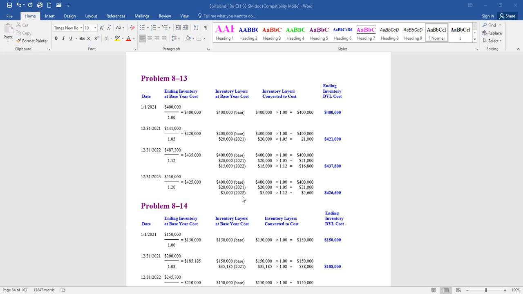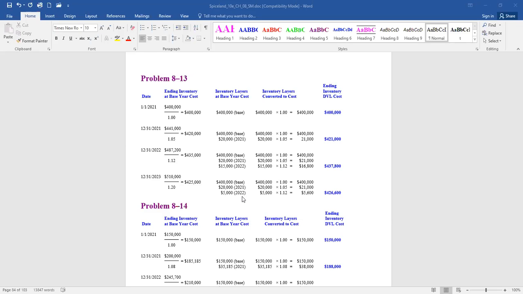Sometimes when we start liquidating our inventory, some of the older costs get expensed, and that hurts the objective of LIFO. That means our expense is less when we want it to be more. So let's take a look here. How do we proceed? Well, first of all, we need a base year, and you could see our very first date is 1/1/2021. That's our starting point. That's our base year amount, meaning our inventory should never go really below 400,000. Okay, because that's our starting point.